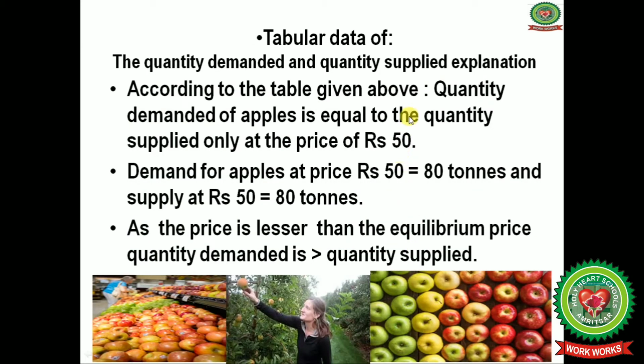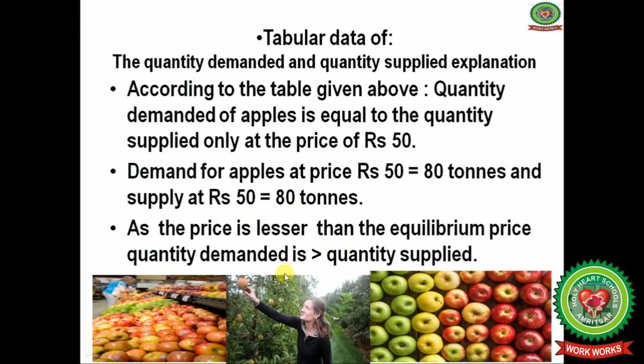According to the table that we have discussed right now, the quantity demanded of apples is equal to the quantity supplied only at price rupees 50. The quantity demanded for apples at price rupees 50 equals 80 tons, and supply at rupees 50 also equals 80 tons.